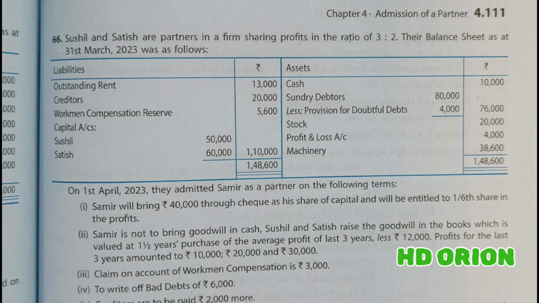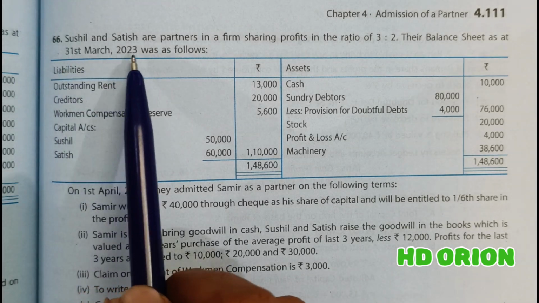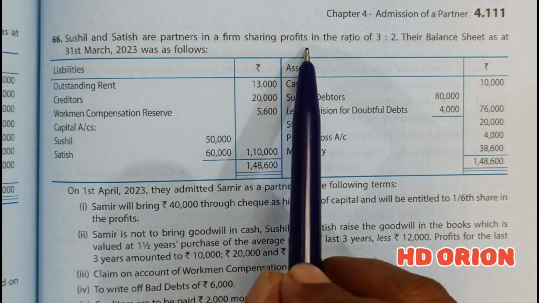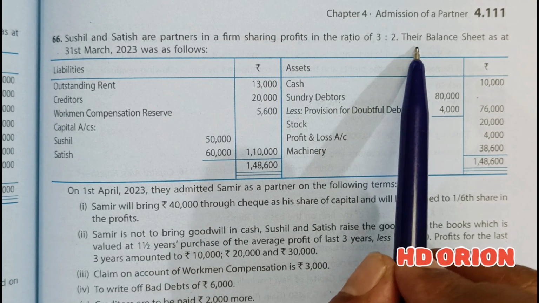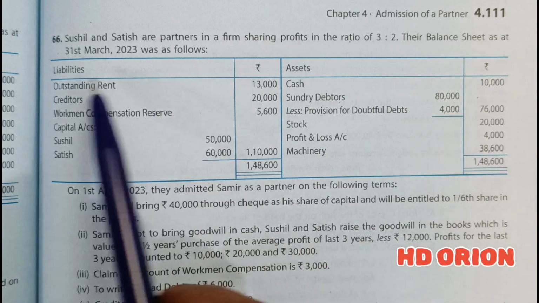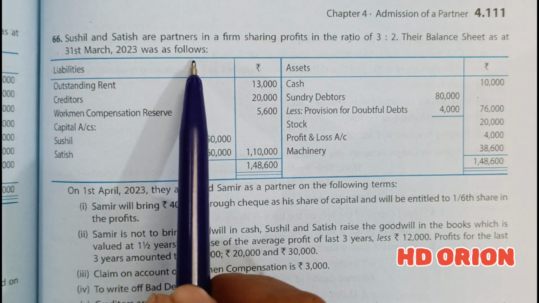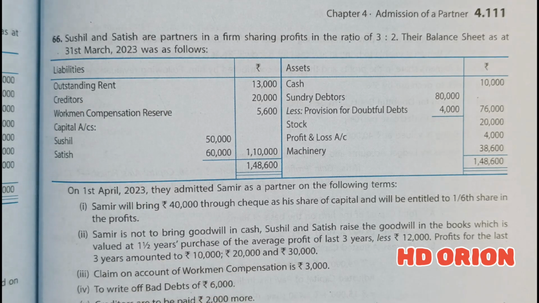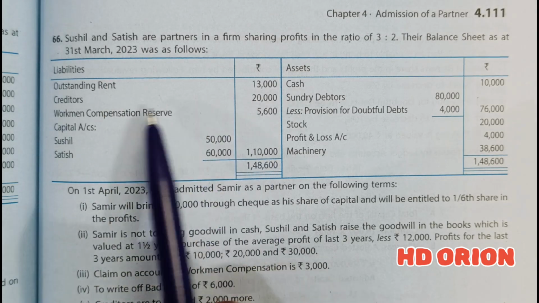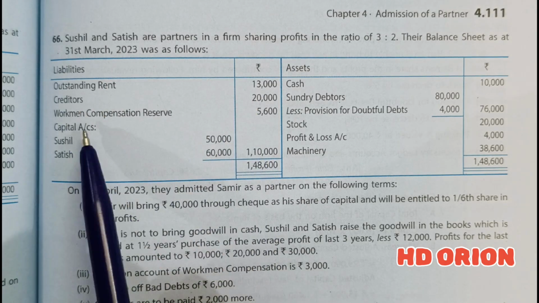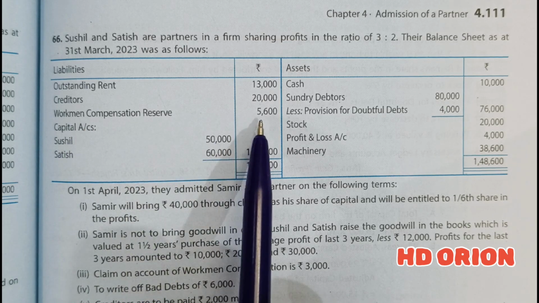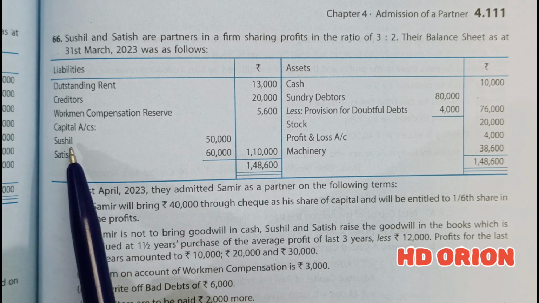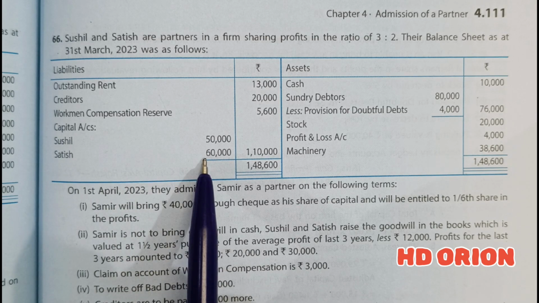So let us see question number 66. Sushil and Satish are partners in a firm sharing profits in the ratio of 3:2. Their balance sheet as at 31st March 2023 was as follows. Liabilities: outstanding rent rupees 13,000, creditors rupees 20,000, workmen compensation reserve rupees 5,600, and capital of Sushil rupees 50,000, Satish rupees 60,000.